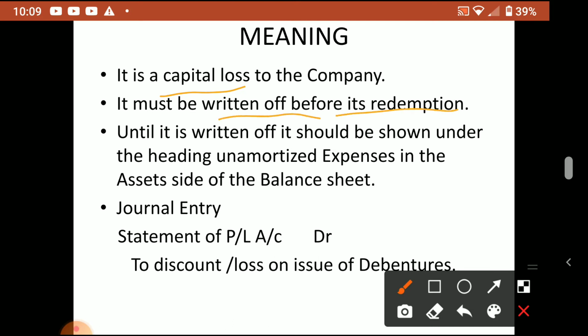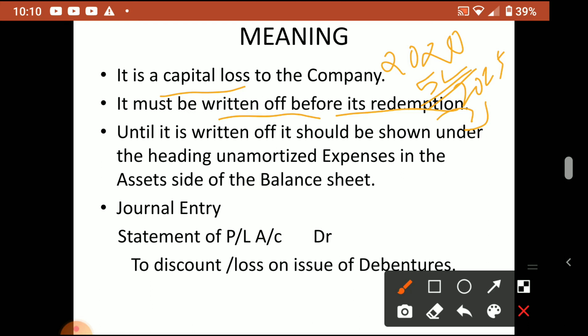Before redemption means, suppose when we issue debentures this year in 2020, we are promising them that the debenture amount, suppose it is 5 lakh we collected from the debenture holders, in 2025 we will return it back at par or premium, whatever may be the case. At least they will be getting 5 lakh or more than that. Those are the only two conditions at the time of redemption: redemption is either at par or at premium.